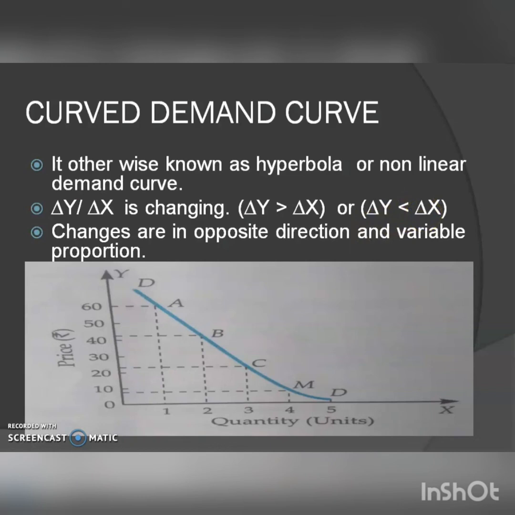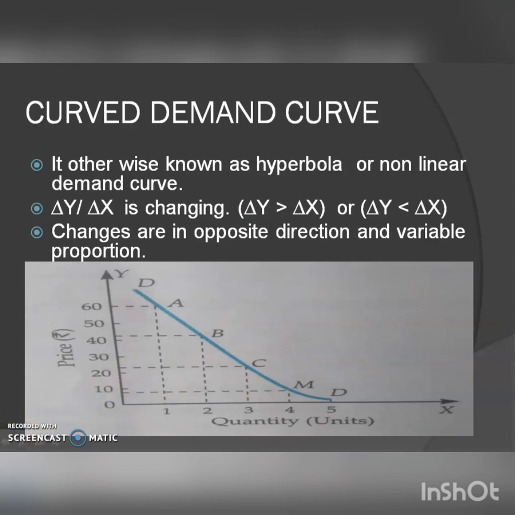So here the change in demand of a commodity due to a change in price of the commodity is in the opposite direction because they have a negative relation, and at the same time the ratio, the proportion, varies. They have variable proportion. So in the diagram we can see the distance from A to B is not the same as B to C and C to M and M to D. So the slope is varying from one point to another point. So it is curved. It is a non-linear demand curve.